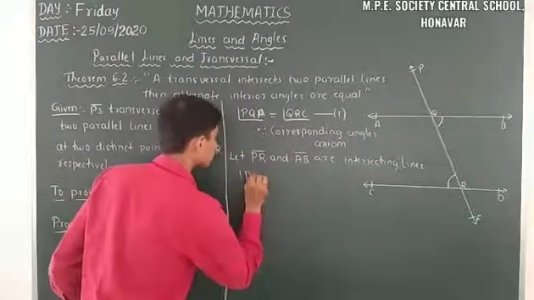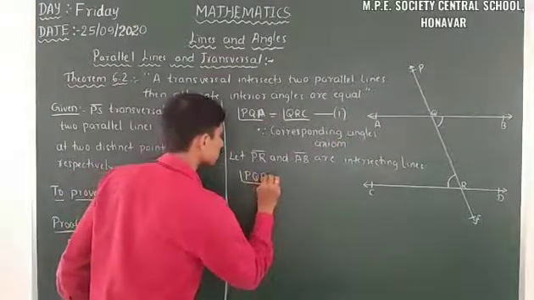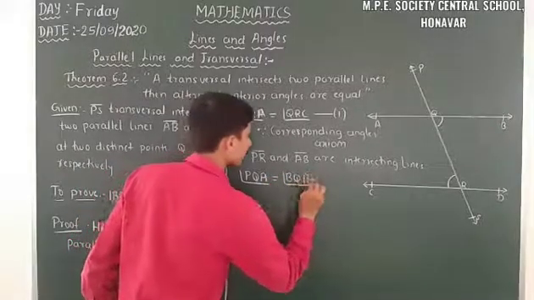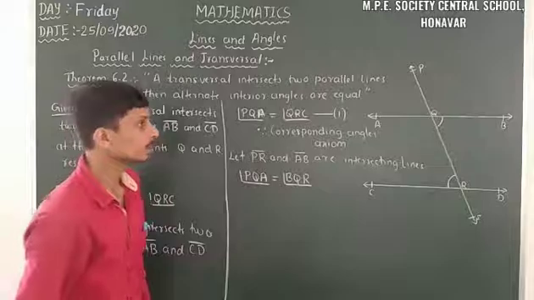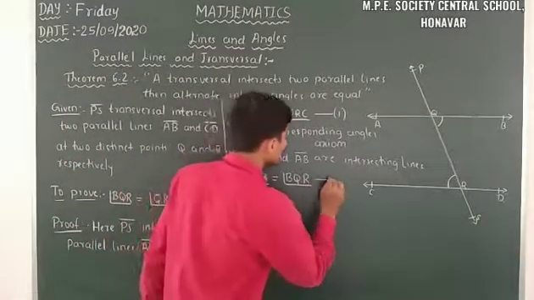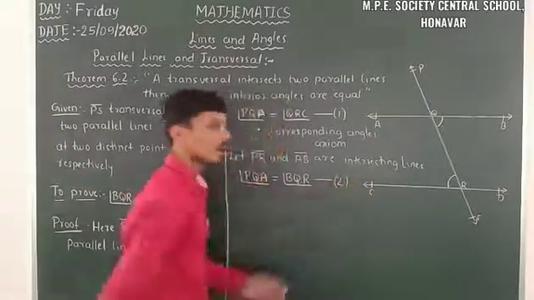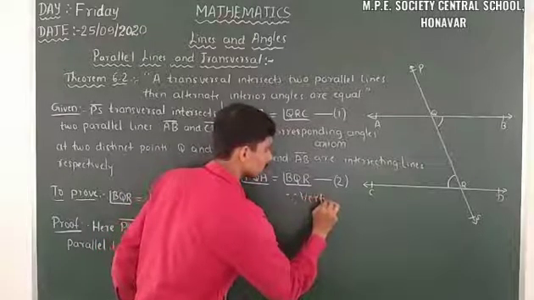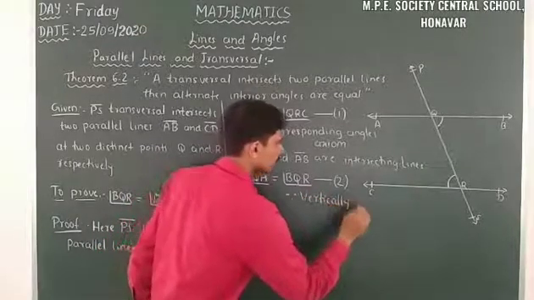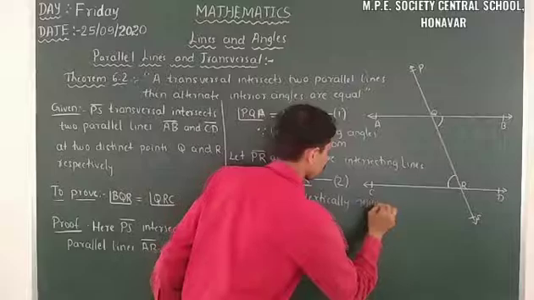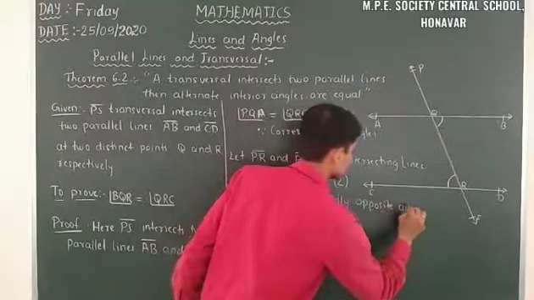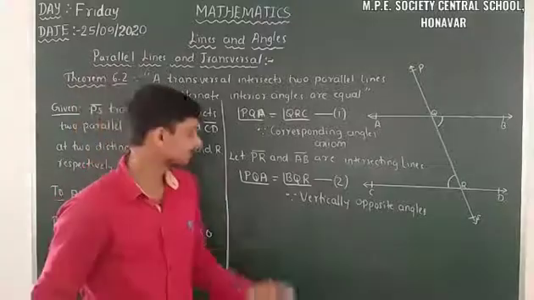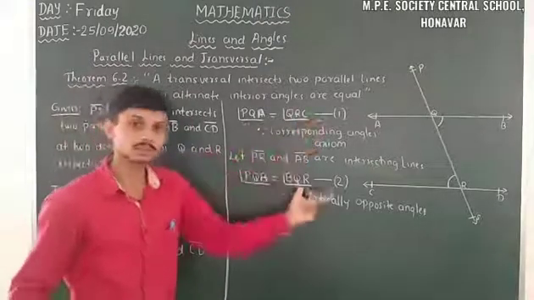I will take this as equation number 2. Why is it so? Because they are vertically opposite angles. So just observe equation 1 and equation 2.